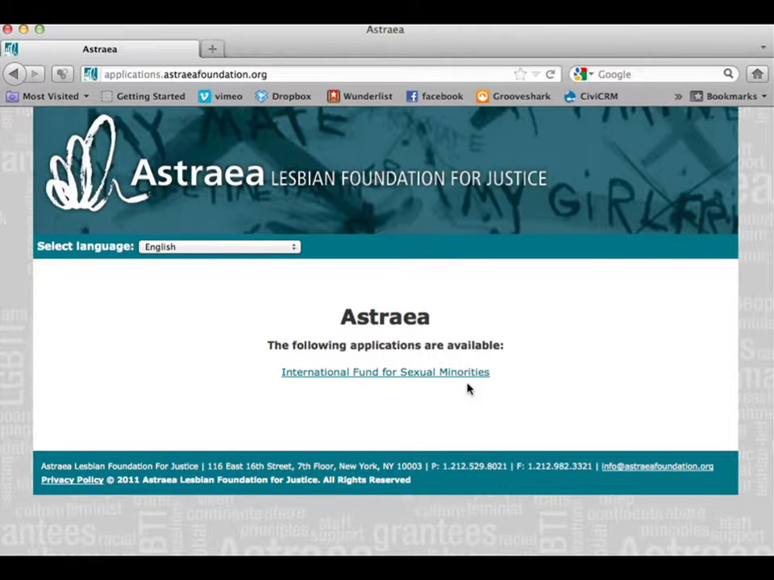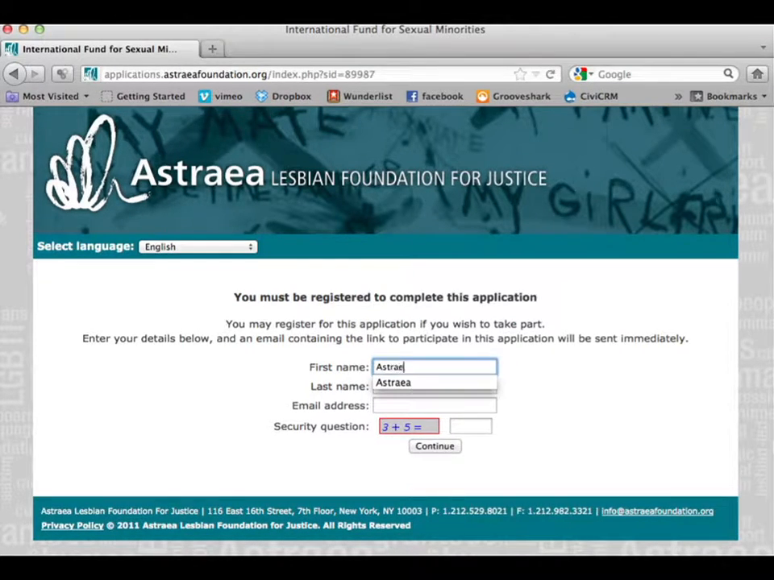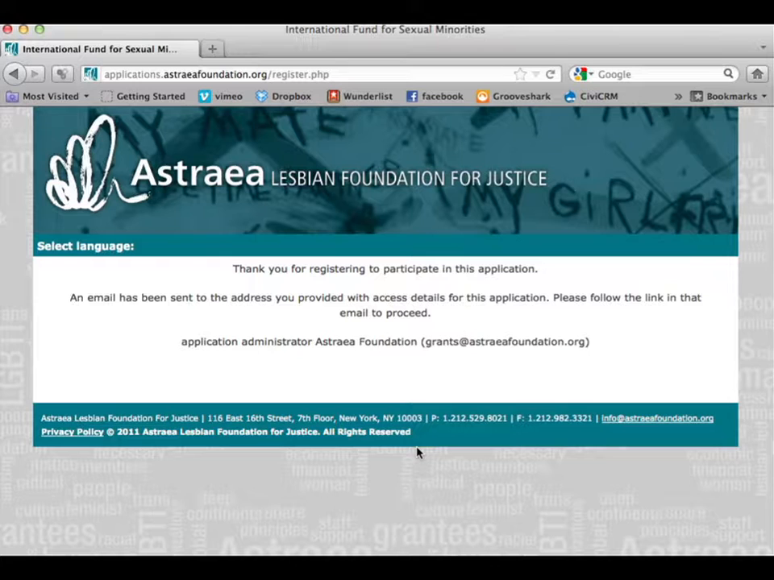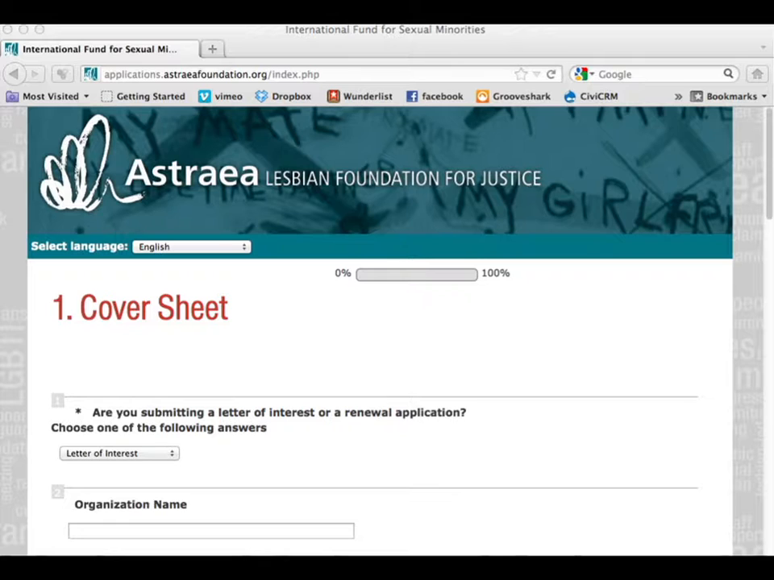Please select International Fund for Sexual Minorities. You must be registered to complete this application. Enter your details below and an email containing the link to participate in this application will be sent immediately. In your inbox, you will receive an email from Astrea Foundation. Click on the link. It will take you to this page.